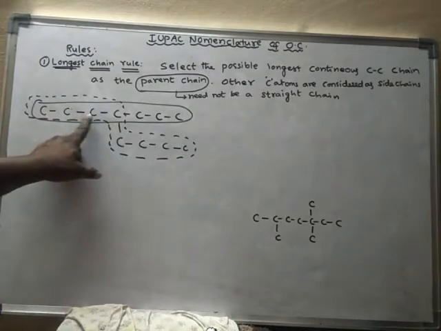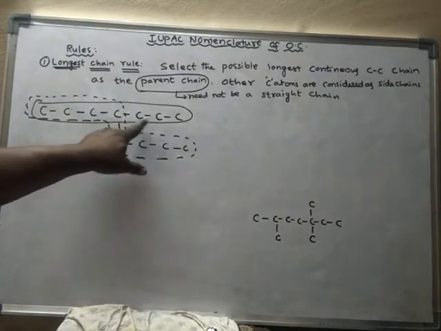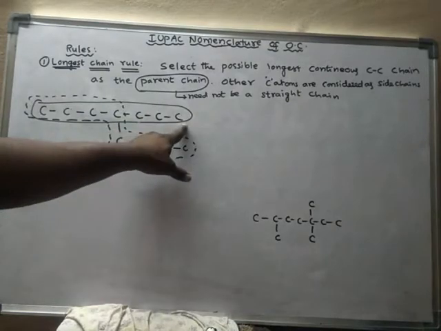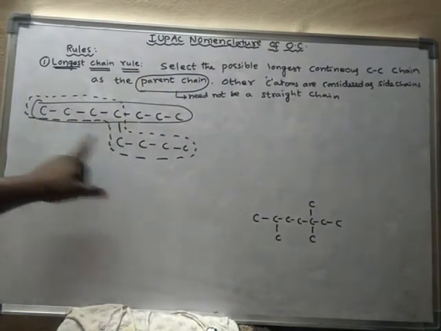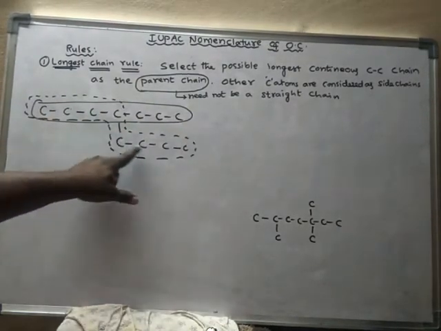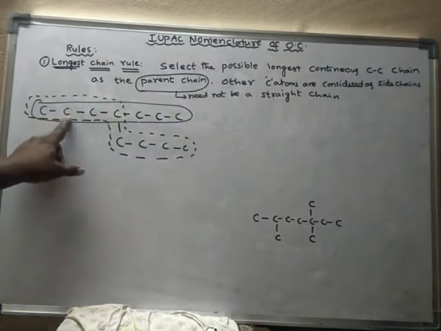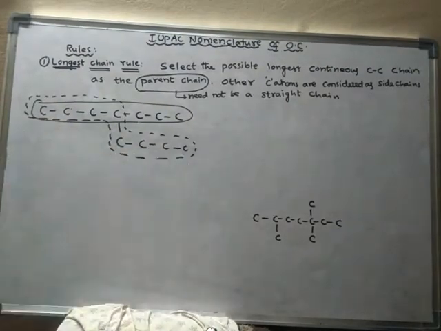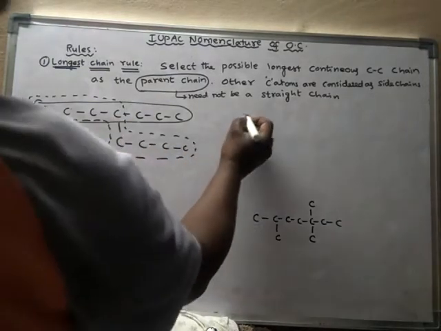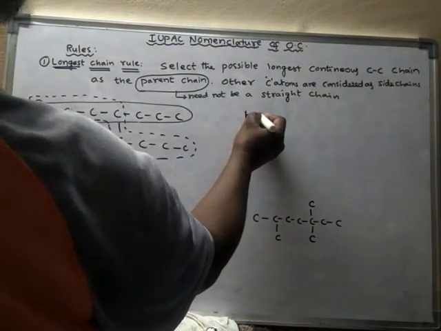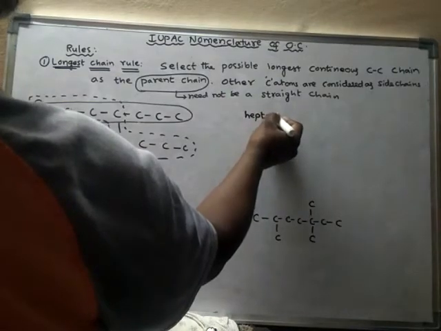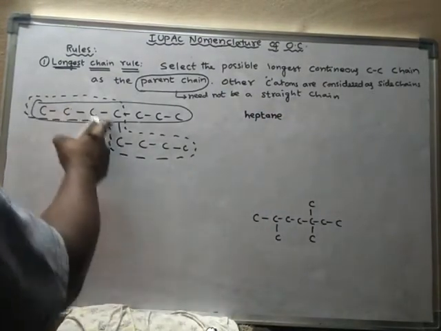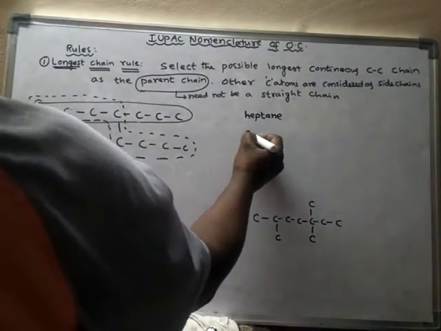This is a 1 2 3 4 5 6 7 carbon chain, and this one is 1 2 3 4 5 6 7 8 carbon chain. If the 7 carbon chain is taken, it is called heptane, and if the 8 carbon chain is considered, it is called octane.